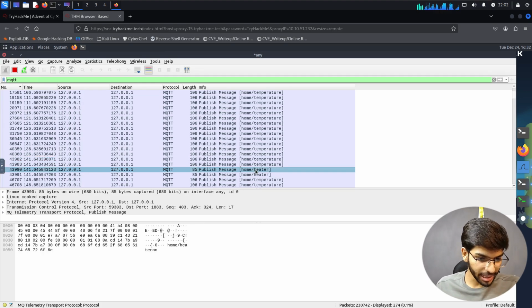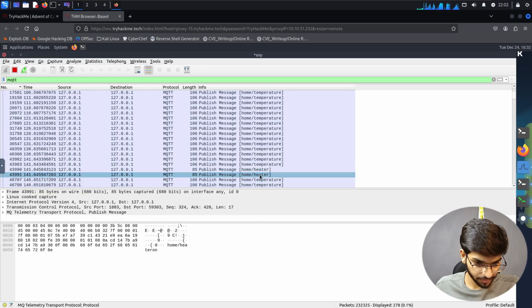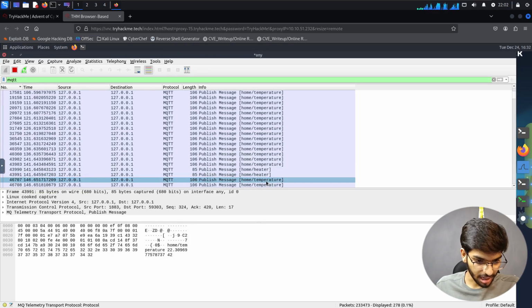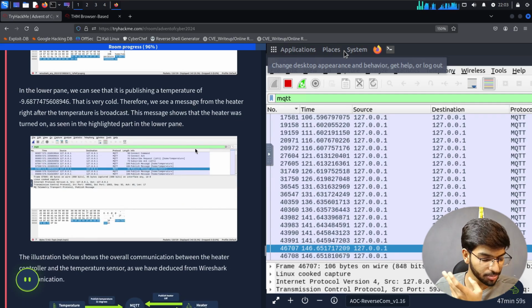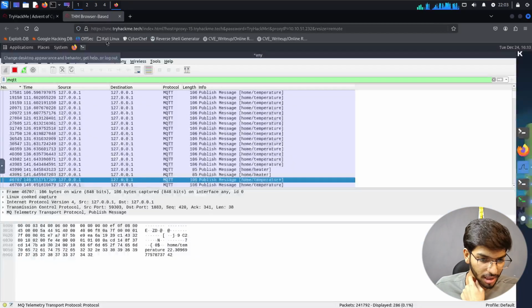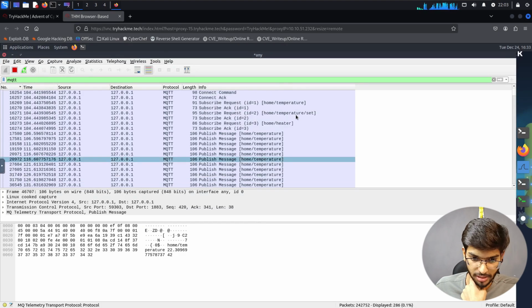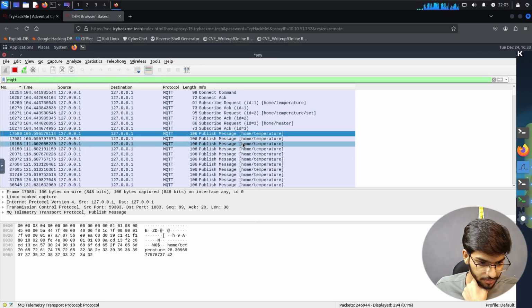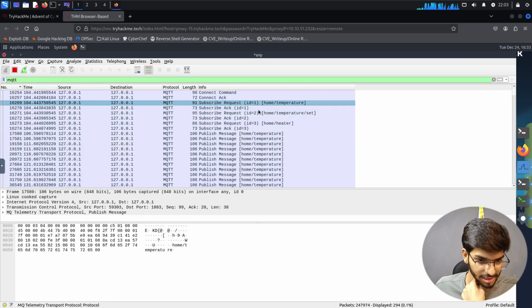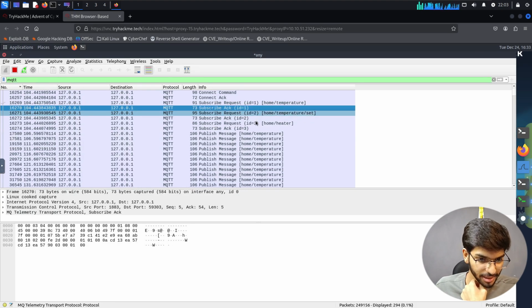Okay, home heater, any information? Nothing there. This says 22 degrees Celsius or whatever that is, but I'm not able to see any message which says negative 9 point something. But anyway, it could be in other readings that were given. So with request, nothing. I'm just trying to analyze whatever they said.